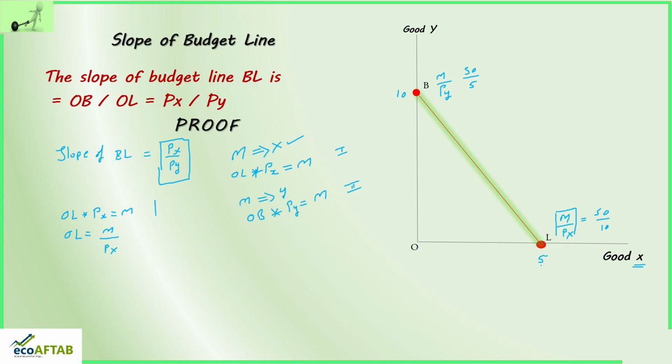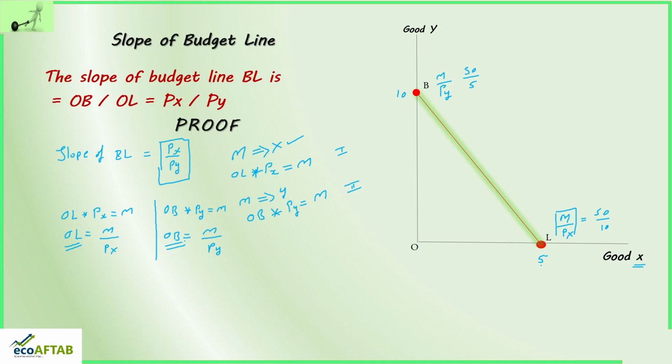Similarly, with regard to Y commodity, OB multiplied by Py is equal to M. So in this case, can I say OB is equal to M divided by Py? So by simple mathematics, we have come to know what OL is and what OB is.